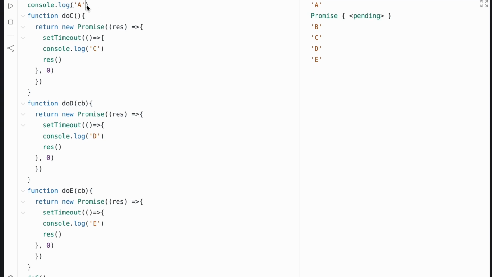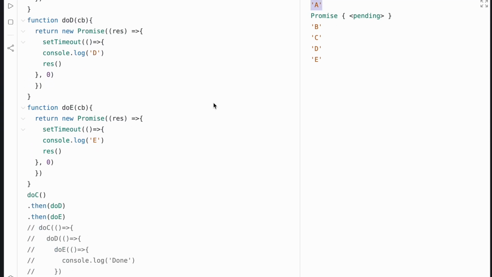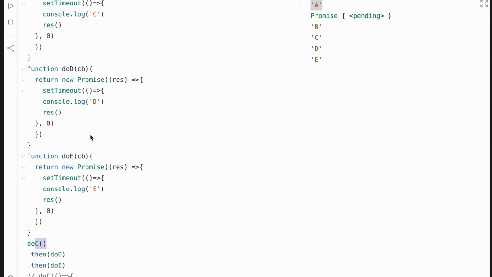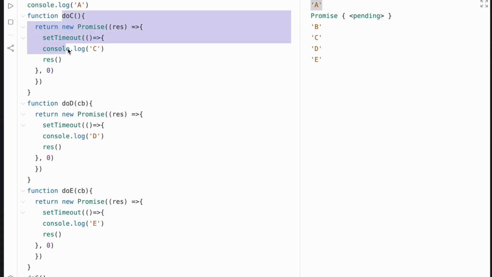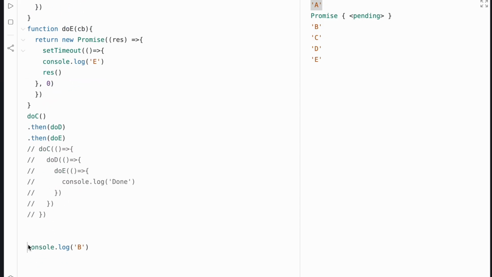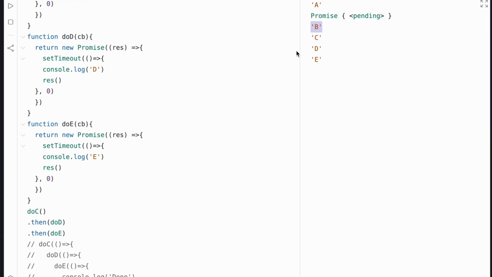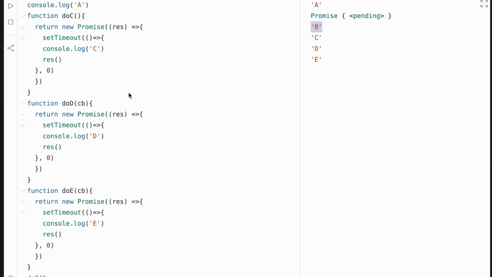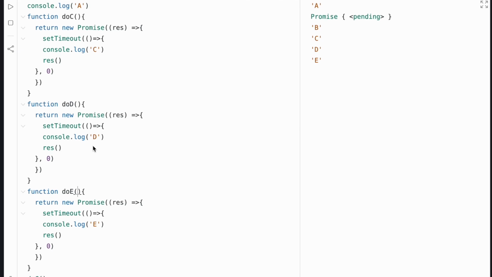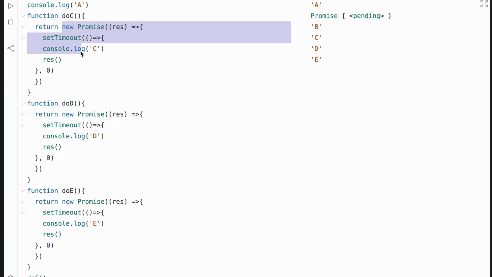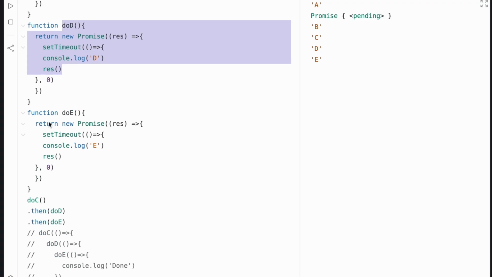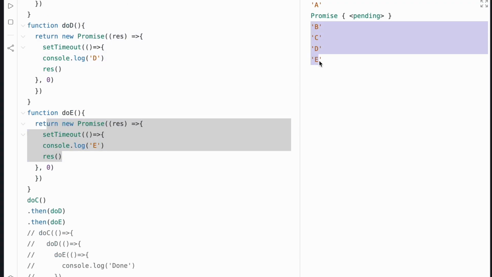Okay, so now if you take a look at what is printed on our console, first of all we have A logged, right? And then at this point we call do C, but because do C returns a promise, the status at this point is pending, we'll come back for it later. So it goes on to log B immediately. And then once the data is resolved, it then calls C, and then the result from C calls D, and then it calls E. And that's why we have it executed that way here.